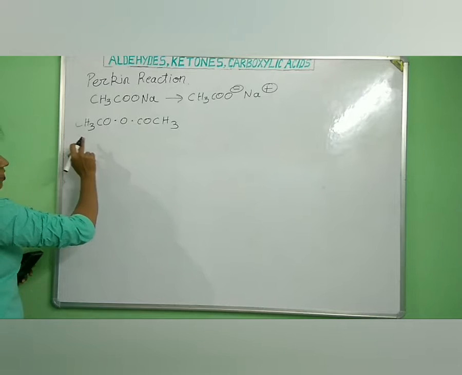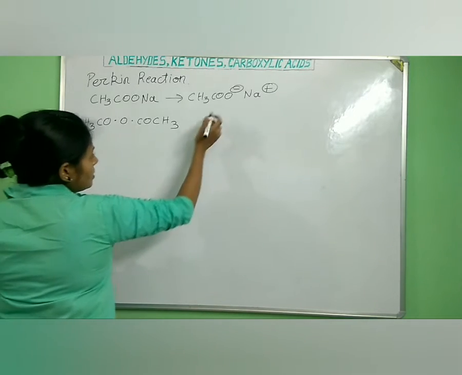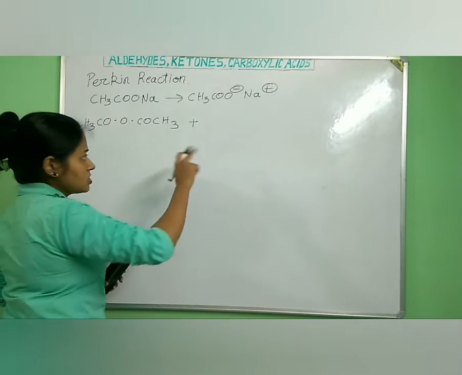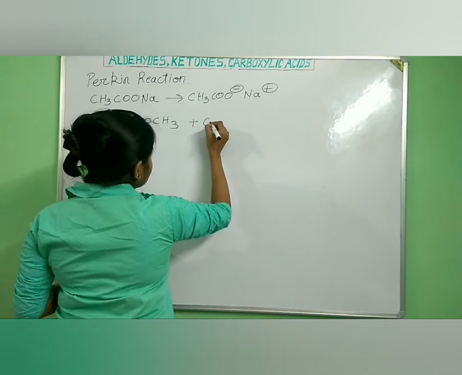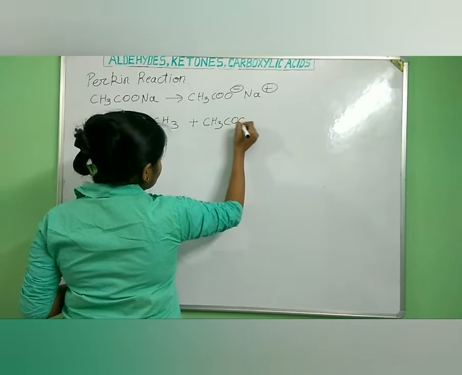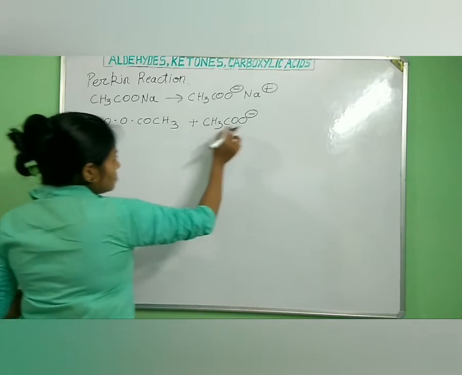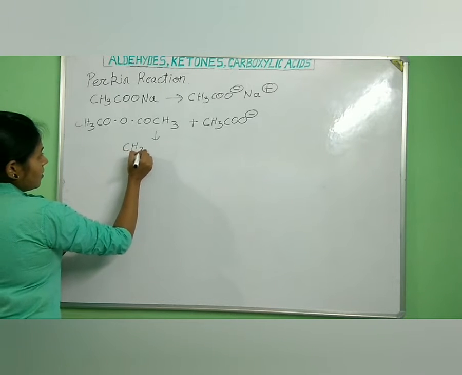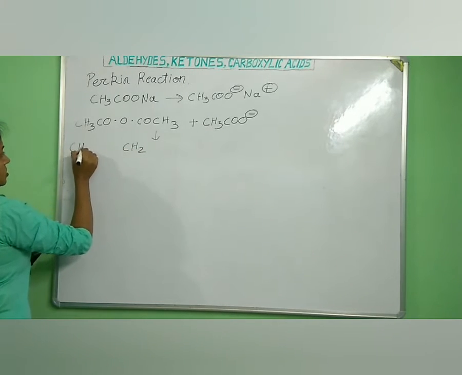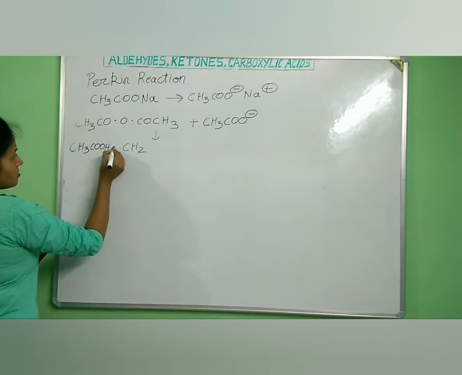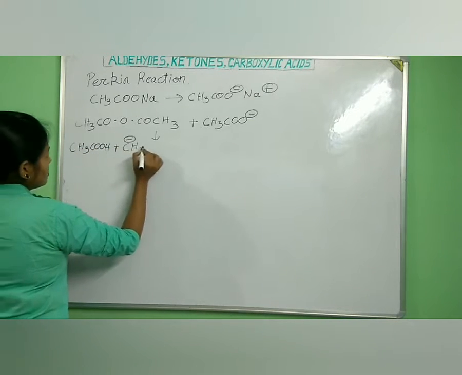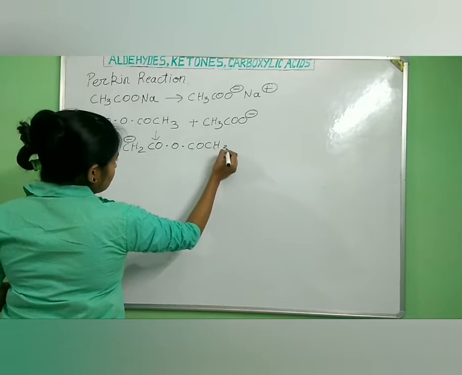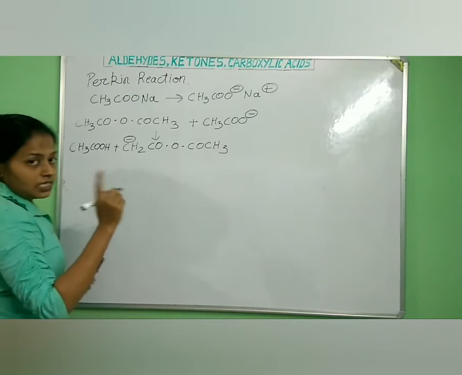So what happens now? This CH3COO– will take up one hydrogen and it will help in the generation of the nucleophile. So when it reacts with CH3COO– from here, we get CH3COOH, since one hydrogen it will take up, plus we will be getting one nucleophile, CH2–COCH3. Okay, understood.